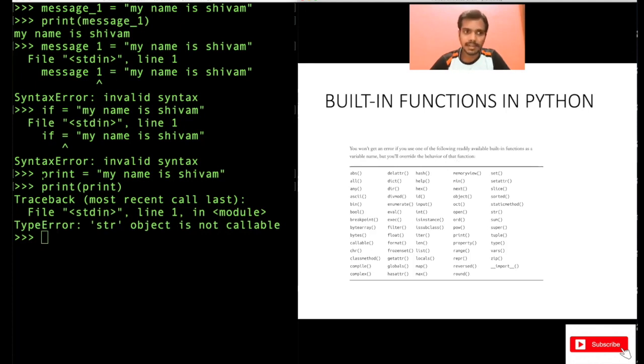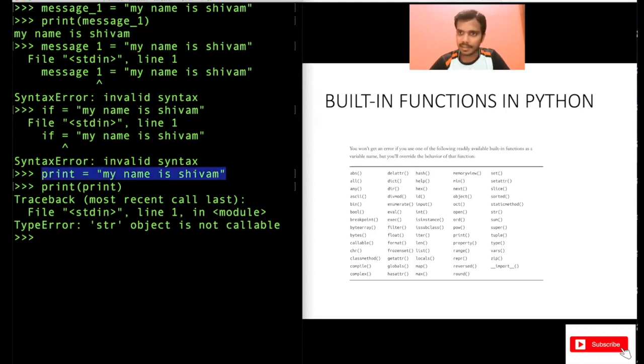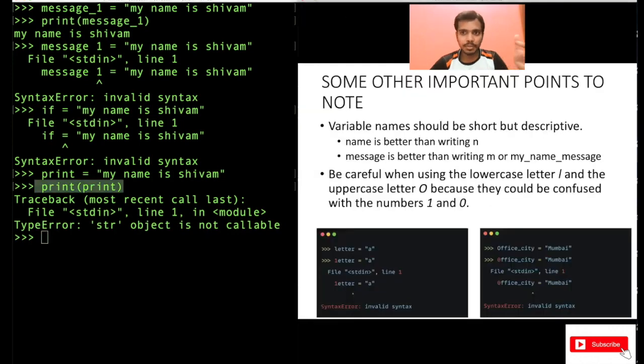So see, when we typed this first line, print equal to my name is Shivam, and pressed enter, we did not get any error, right? But you're overriding this function. This print is actually a function. You're overriding it with this string. So that's why when you are trying to print this, that's when you get an error, because print has changed now. Initially, print was used to print whatever input you provide, but you have overridden that function. That's why the error here. So those are the three rules which you should keep in mind while writing a variable name.